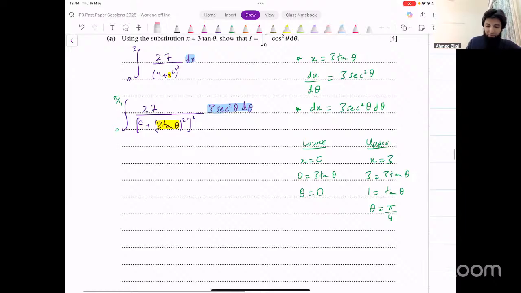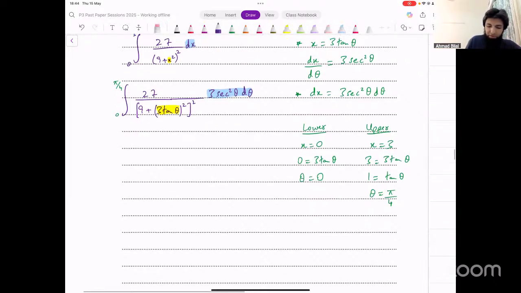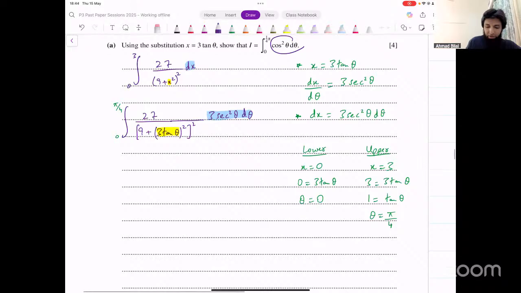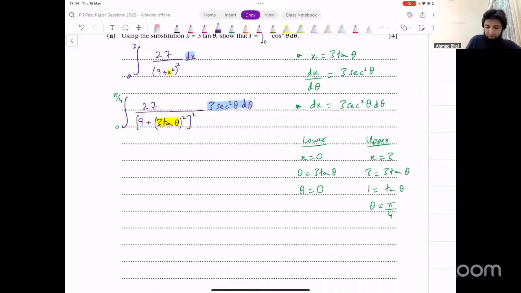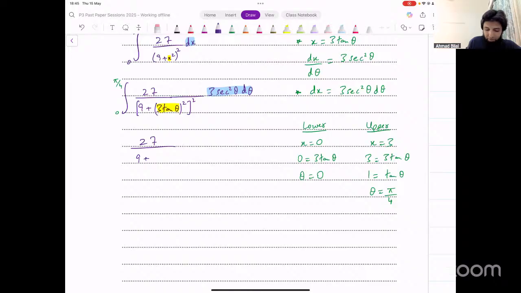Now, how can we do that? We want cos square theta eventually. Right now in the denominator, we have 3 tan square theta. Let's actually first simplify this and see what that gives us. In the denominator, we get 27 divided by 9 plus 9 tan square theta. 3 squared is 9, and then tan theta whole squared, that's tan squared. And we have whole squared outside. Integration of this times 3. I can simplify the numerator. 27 into 3, that's 81 into secant square theta d theta.